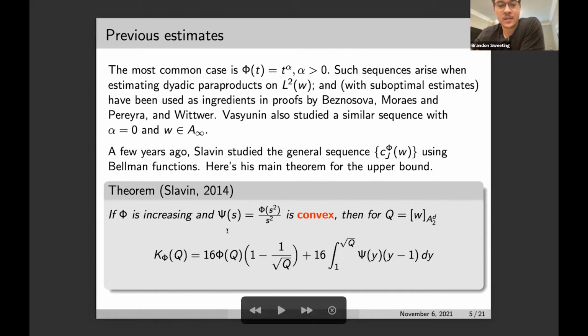Here was his result for the upper bound. He found that if phi is increasing and this function psi, so defined, which is phi of s squared over s squared, is convex, then if q is some value of the dyadic A2 characteristic of a weight, the corresponding K of phi of q is given by this expression. So the Carleson norm for that corresponding weight would be bounded by this expression.